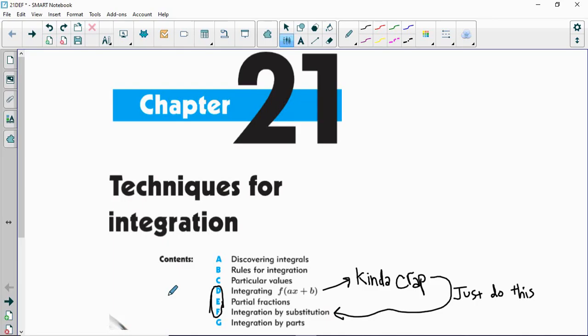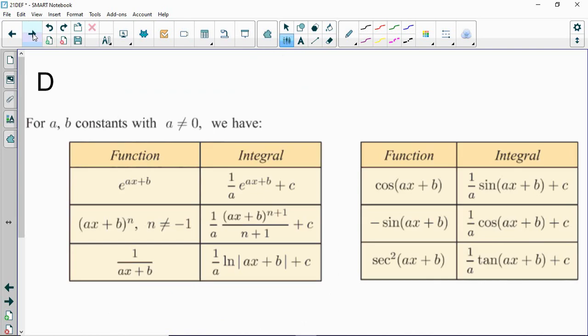Okay, continuing with chapter 21, section D, meh, I don't really think it's worth it, but I'll talk about it for a minute. Section E, we got some nice review coming at us, and section F, that is where the party is really at. So let's get going.